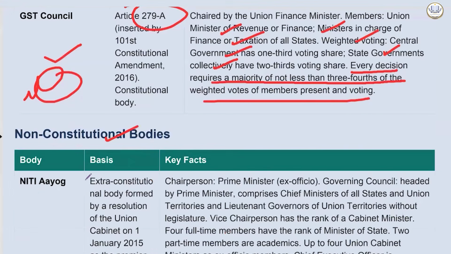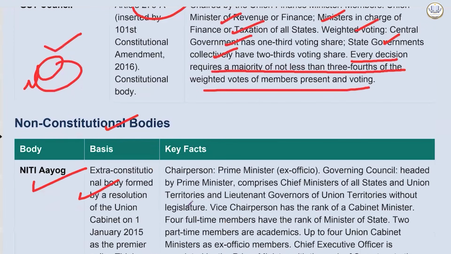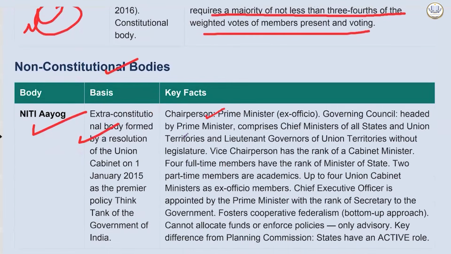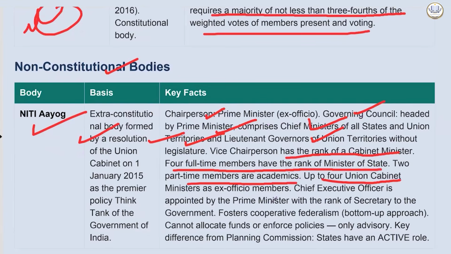Then among non-constitutional bodies, NITI Aayog is an extra-constitutional body. Chairperson is the Prime Minister. Governing Council headed by the Prime Minister comprises Chief Ministers of all states and union territories and Lieutenant Governors of union territories without legislature. Vice Chairperson has the rank of Cabinet Minister. 4 full-time members have the rank of Minister of State. 2 part-time members are academics. Up to 4 union cabinet ministers as ex-officio members. Chief Executive Officer is appointed by the Prime Minister with the rank of Secretary to the government.